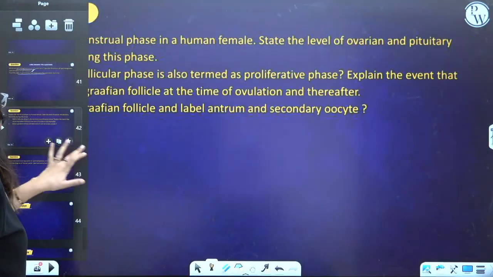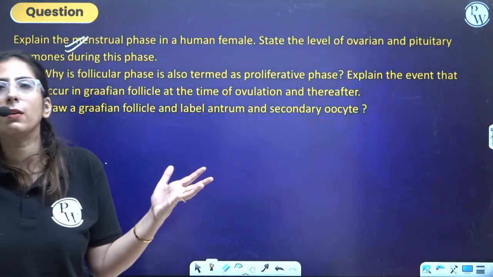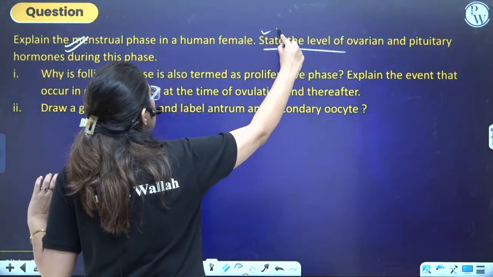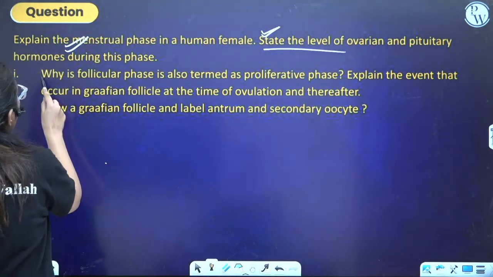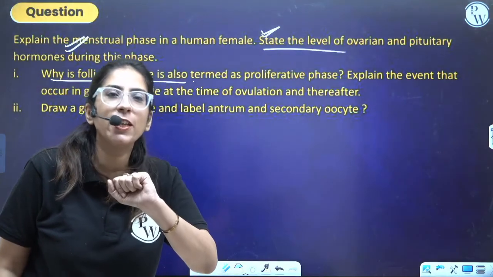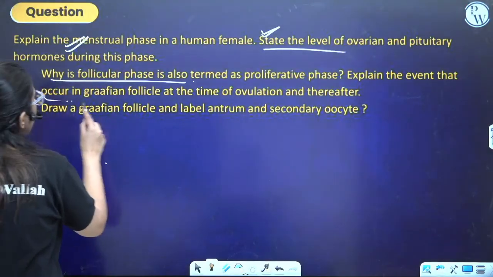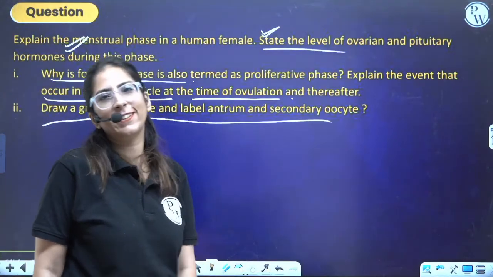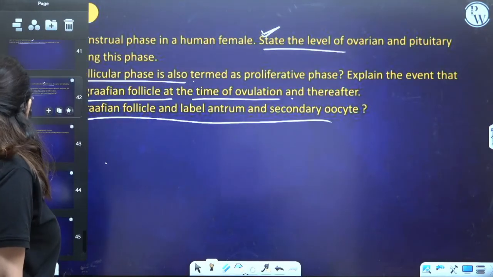Now, moving on to the next is explain the menstrual cycle. Very important, menstrual cycle. See, the question seems super big, but it is very easy. So, menstrual cycle, state the level of ovarian and pituitary hormones. See, this is important. This was the question which was asked in 3 marks also. Why is follicular phase also termed as proliferative phase? Follicular, that means follicles formation. Proliferative means endometrium formation. Explain the event that occurred in the Graafian follicle at the time of ovulation and thereafter. Draw the diagram of a Graafian follicle. Will you be able to do this? Easy?